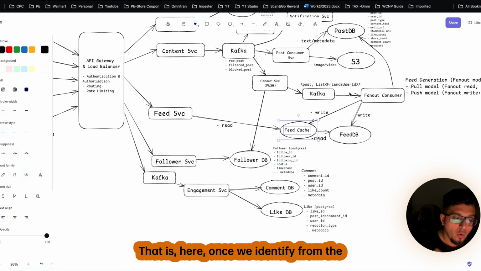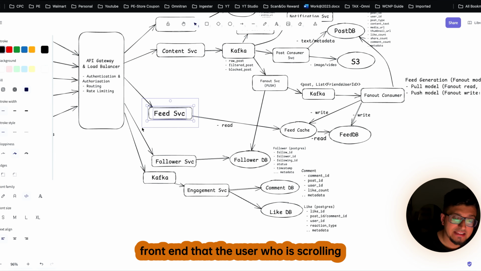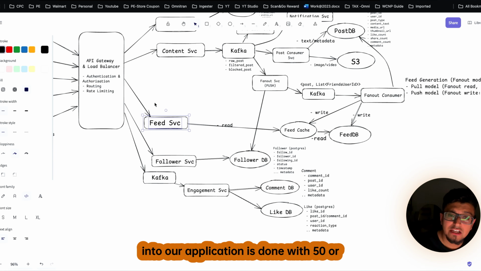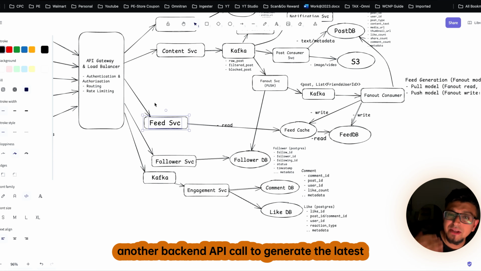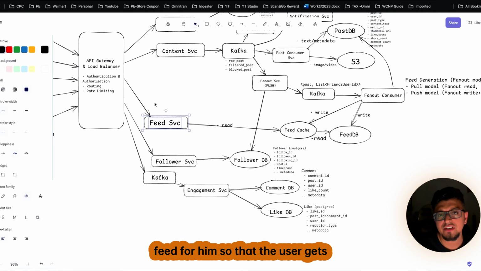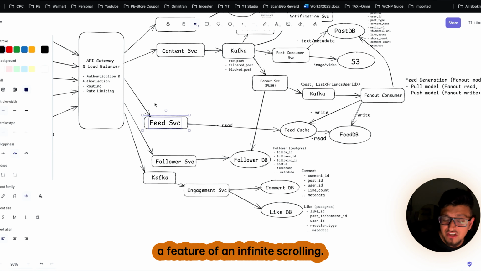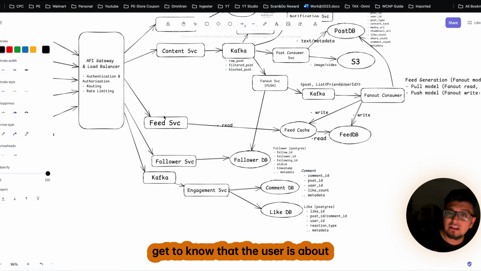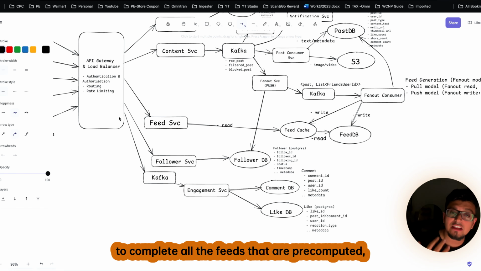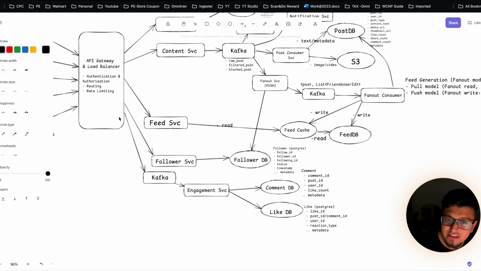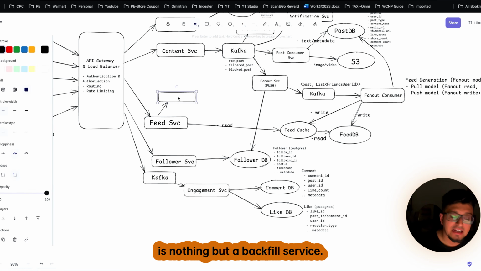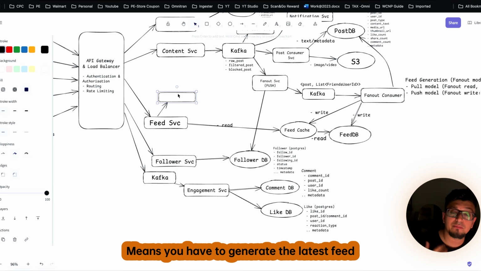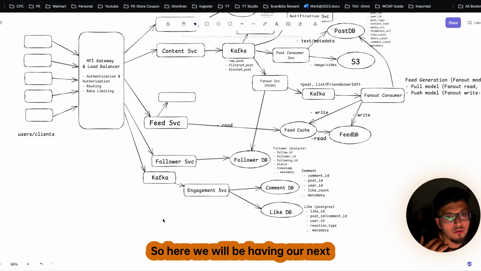Once we identify from the front end that the user who is scrolling in our application is done with the 50 or 100 feeds that were pre-computed, we make another backend API call to generate the latest feed for him, so that the user gets the feature of infinite scrolling. So once our service gets to know that the user is about to complete all the pre-computed feeds, another call will go to another service, which is nothing but a backfill service. Means you have to generate the latest feed for this user.